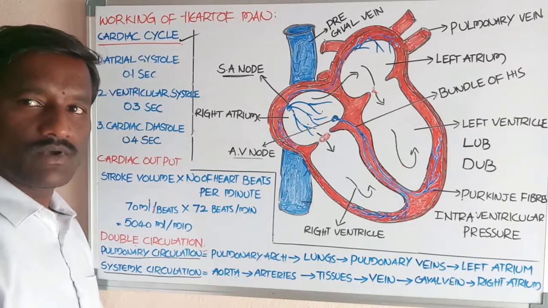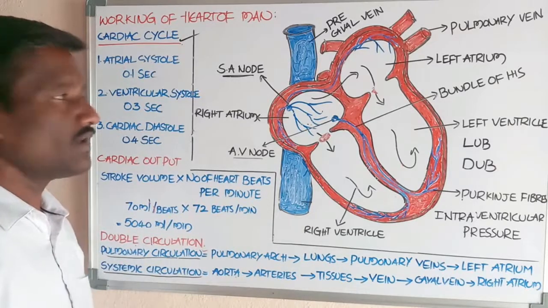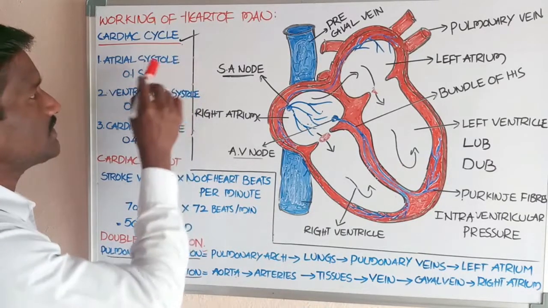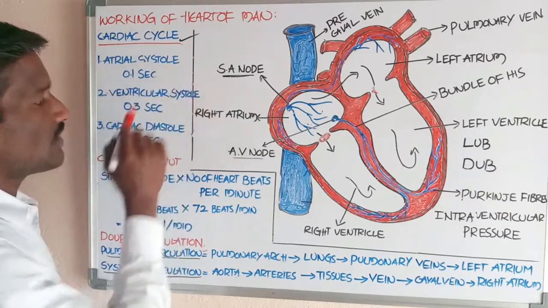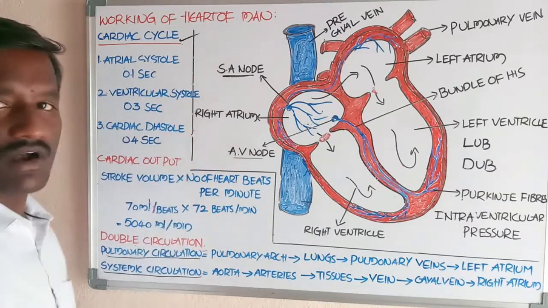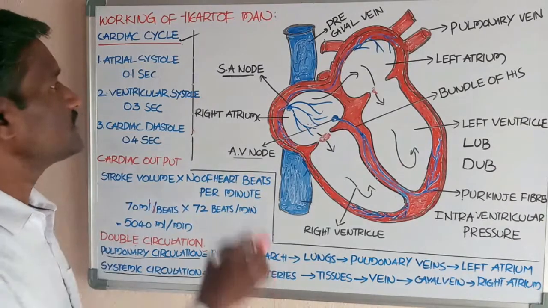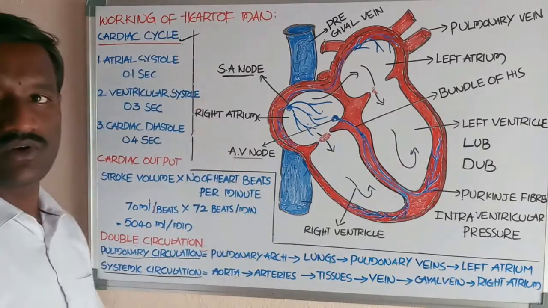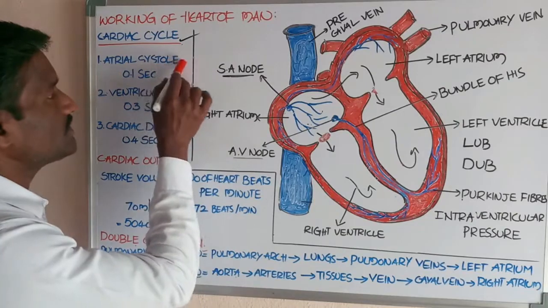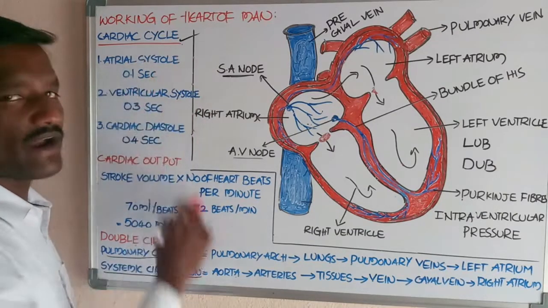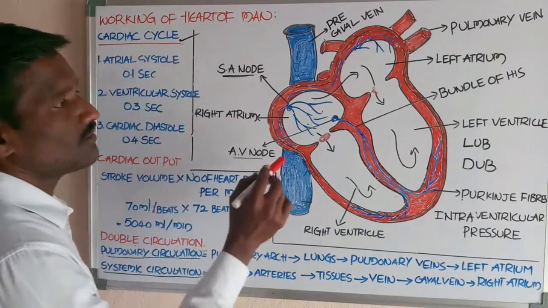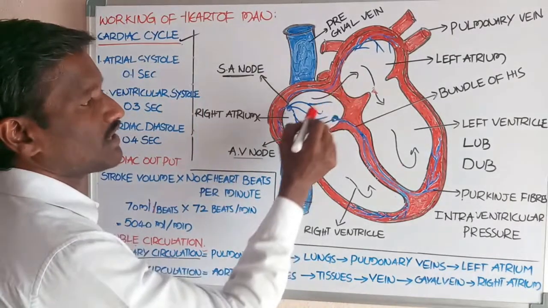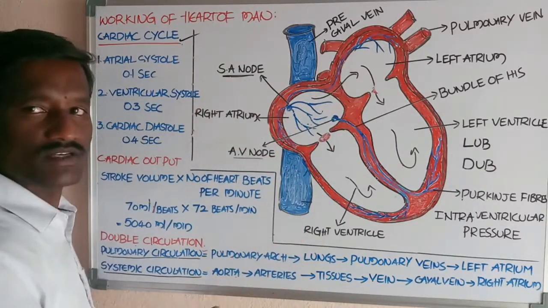Okay, students, the cardiac cycle has three phases. The first one is atrial systole, the second one is ventricular systole, and the third one is cardiac diastole. First, atrial systole. Atrial systole takes about 0.1 second. In this atrial systole, both of the atria go to contraction.